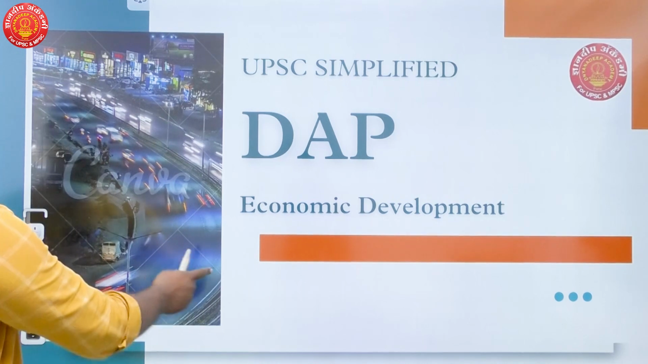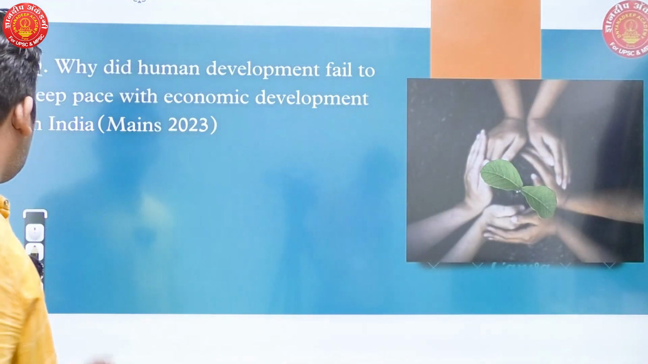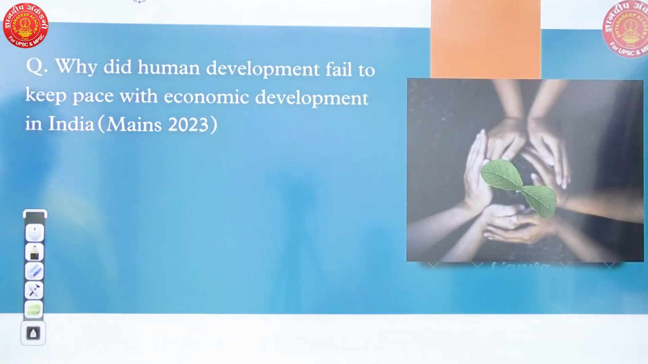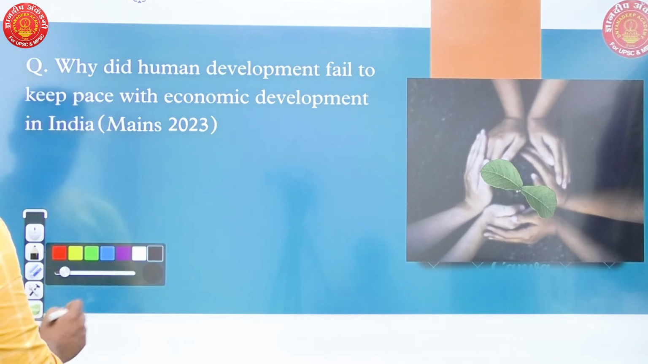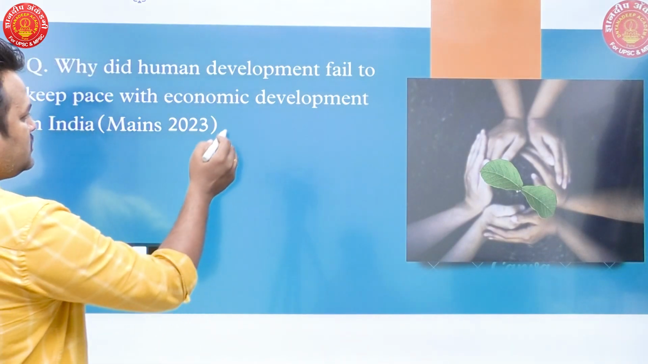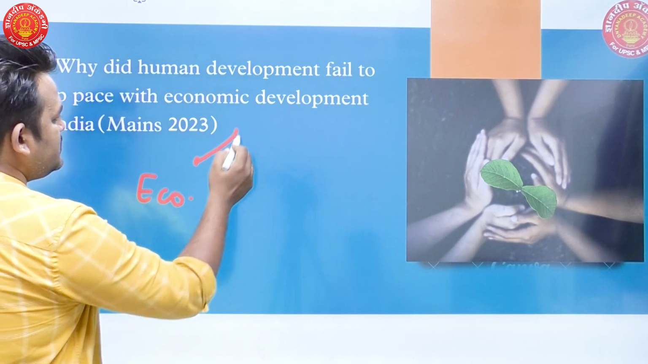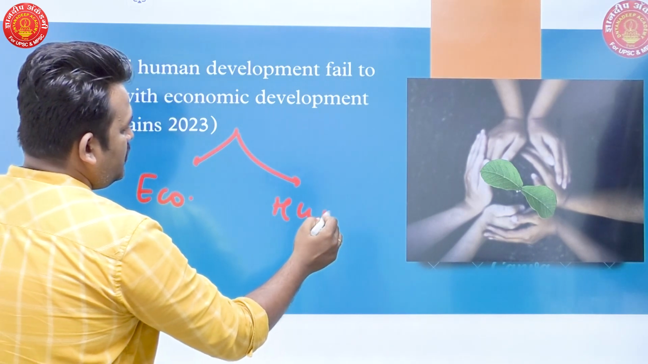Today's question is from the UPSC 2023 mains exam. Okay, we will discuss the question first. Why did human development fail to keep pace with economic development in India? Okay, straightforward question. They are asking about two dimensions. First dimension is economic development. Second dimension is human development.